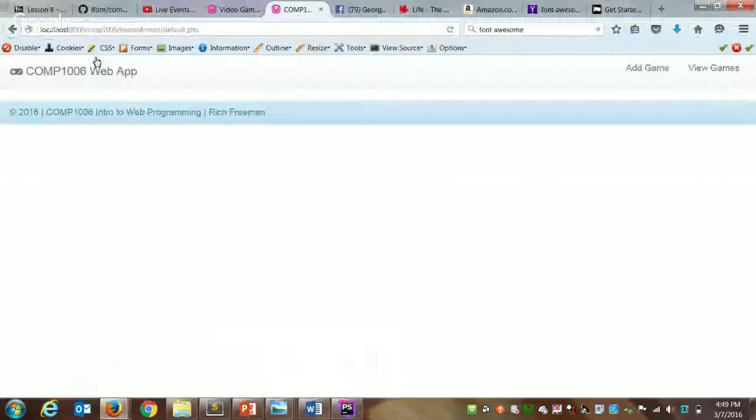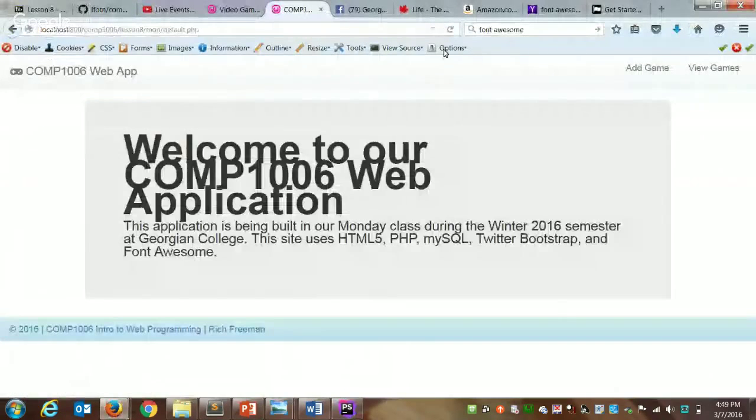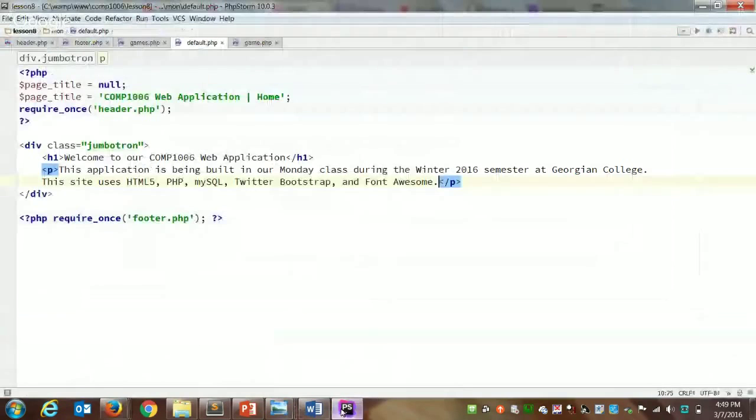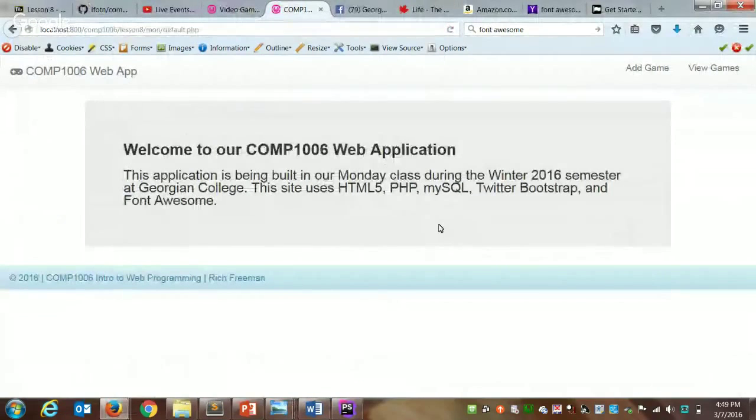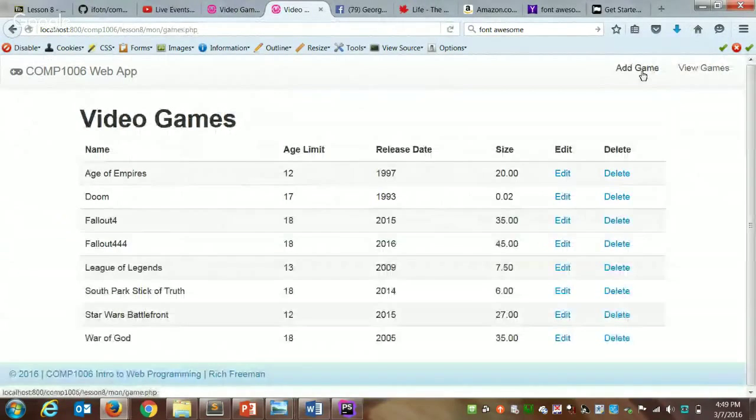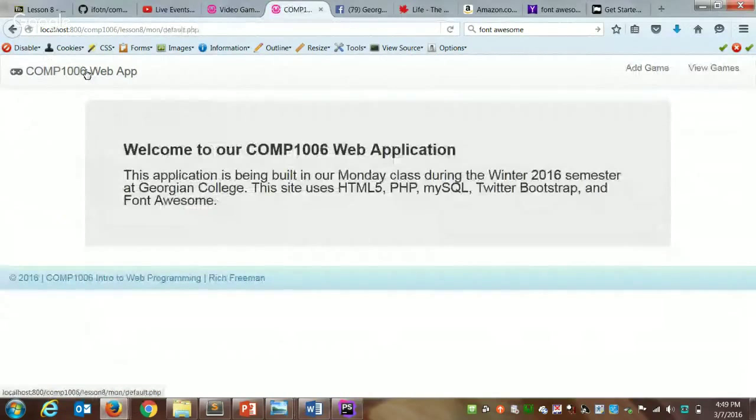So now here's my home page. Whoops, I think I might want to fix that. Maybe I won't use an H1 tag. We'll use something a little smaller. So now we've got a home page with our header and footer. And we can navigate around.